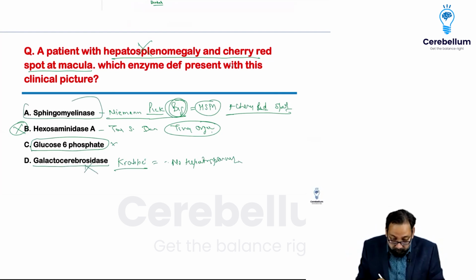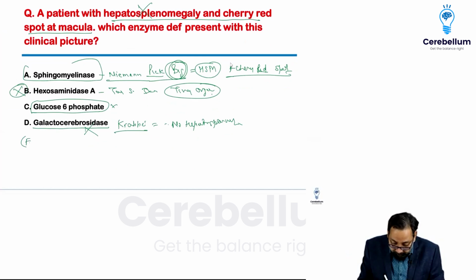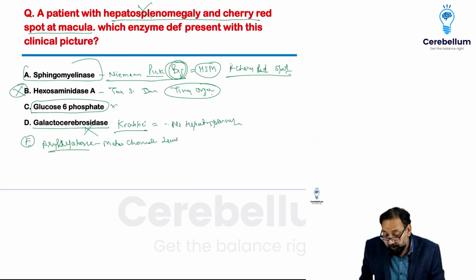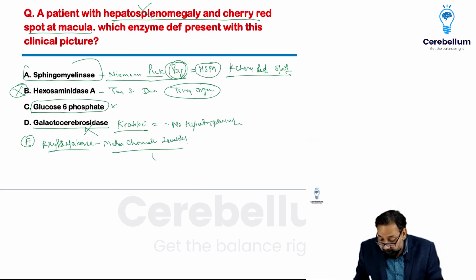The answer is A. The option was arylsulfatase, that is metachromatic leukodystrophy, in which there is no cherry red spot. Neurological symptoms would be there.